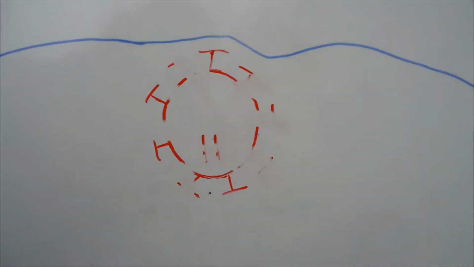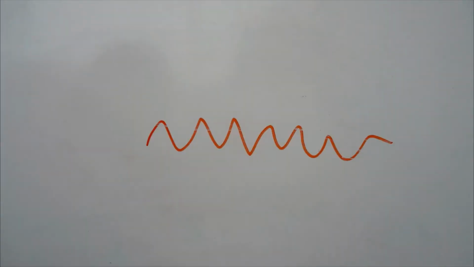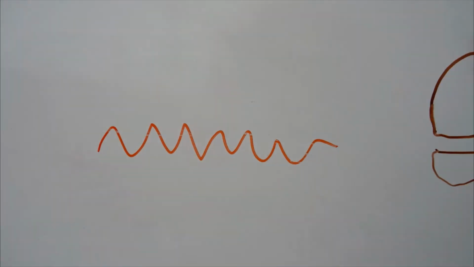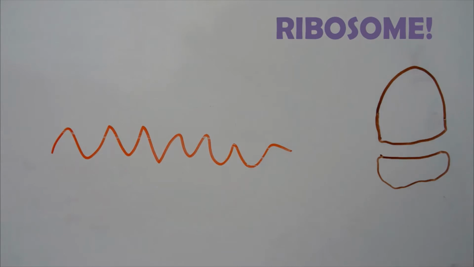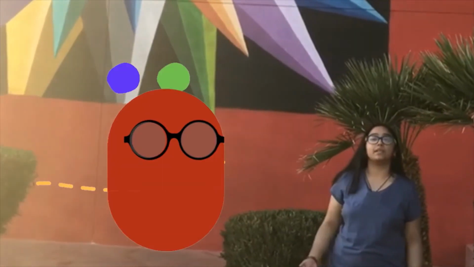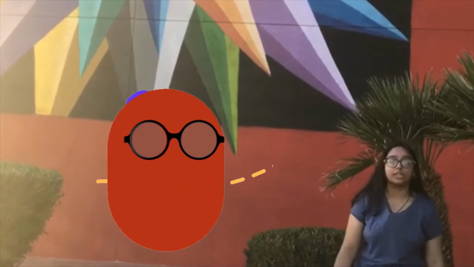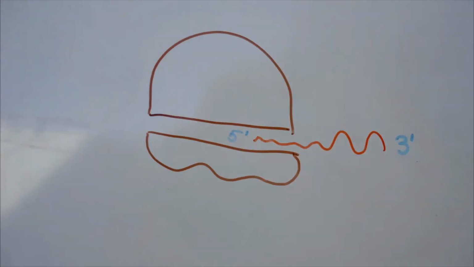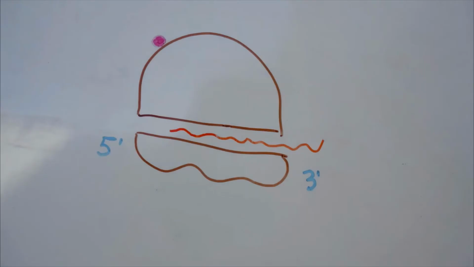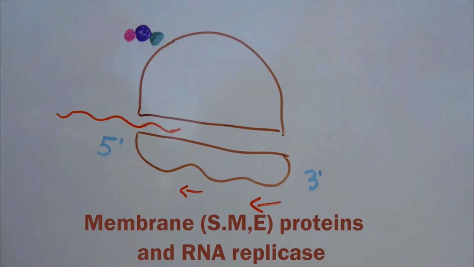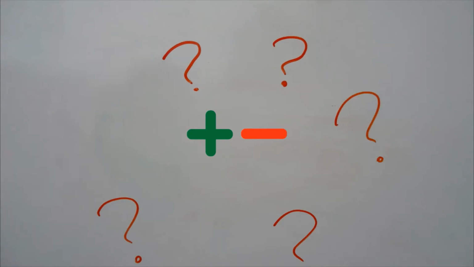Once the virion is in the cell, its membrane dissolves and the RNA, programmed with the instructions to recreate itself, is on a mission to be translated. And here comes a ribosome. With as many as 10 million in a cell, a ribosome is a structure that lets the cell make protein after protein. This positive sense RNA is translated, moving through the ribosome from its 5' to 3' and making new membrane and replicase proteins. Wait, so what's all this sign business?